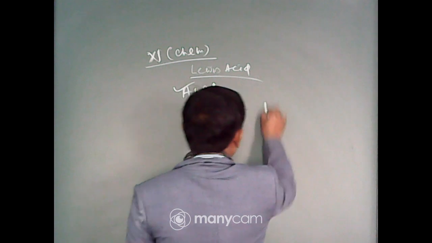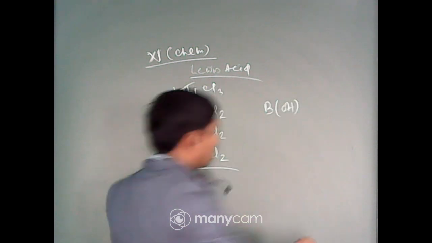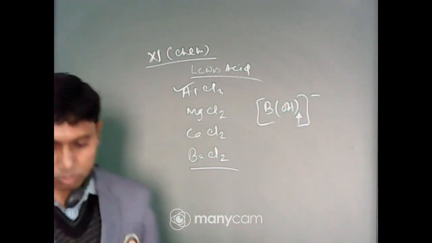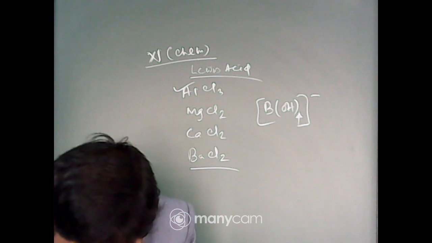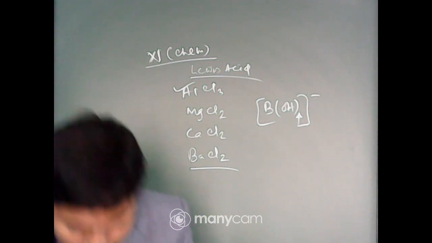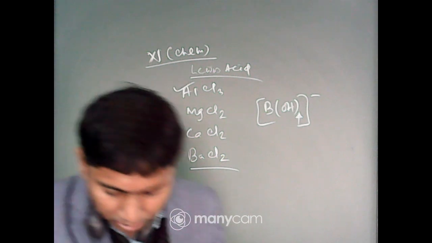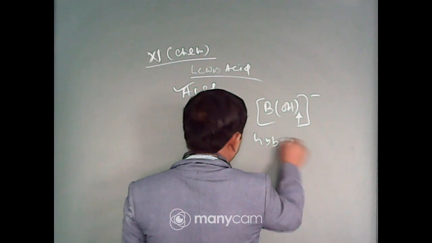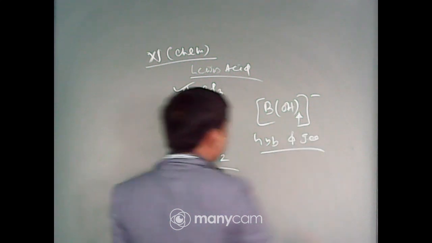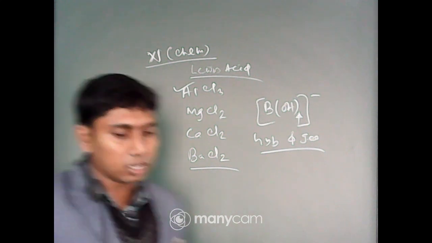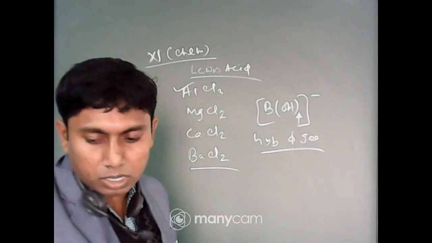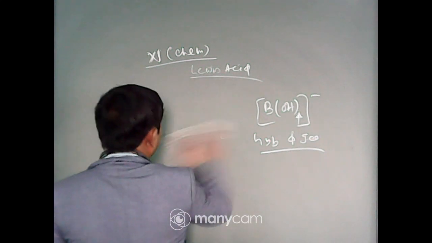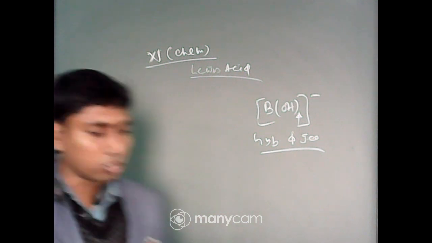What is the example? B(OH)4 minus. This is the species given here, and we have to tell the hybridization and geometry of this. Now as there are 4 ligands, the geometry might be sp3 or square planar. First of all calculate the number of electrons surrounding the boron.